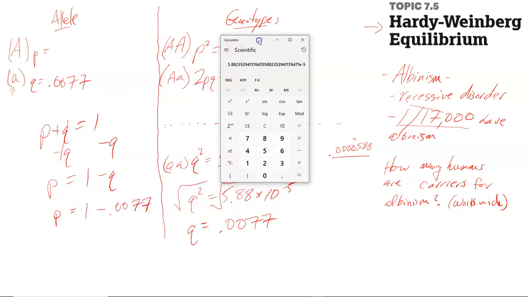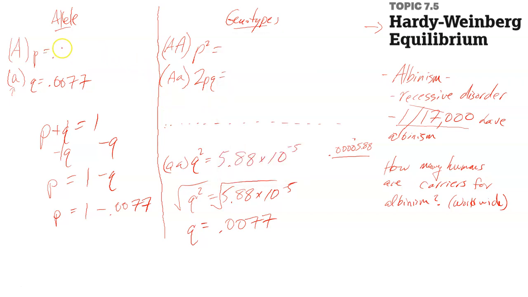So go ahead and do that. Pause. Okay, so I'm going to pull out my calculator here. 1 minus 0.0077. All right, 0.9923 for P. So I can come over here and write 0.9923, right? That should all equal 1. You can put it in your calculator and check it if you want. Make sure they still equal 1.